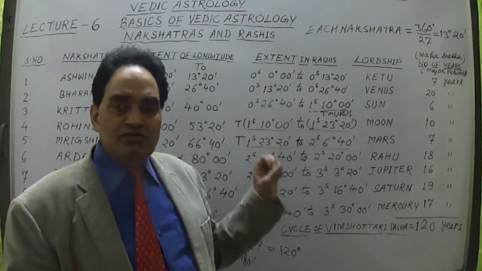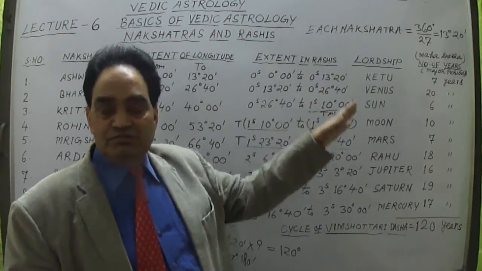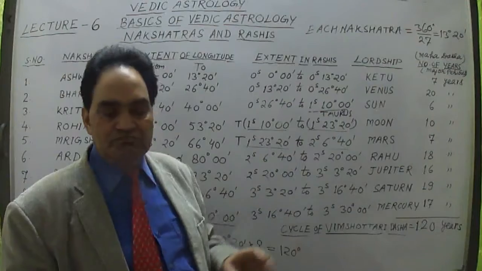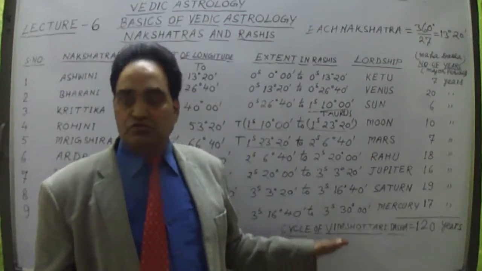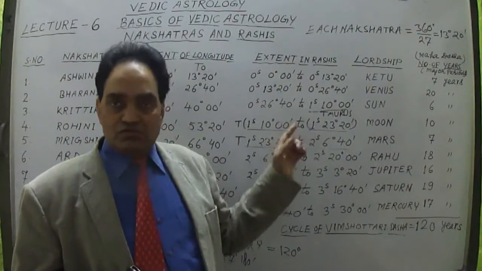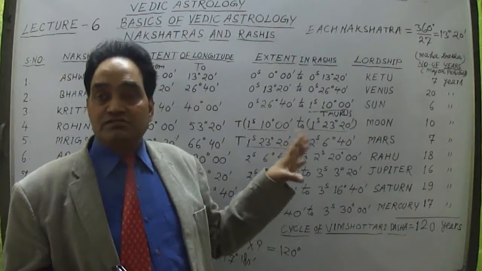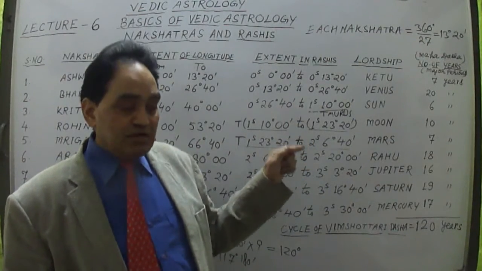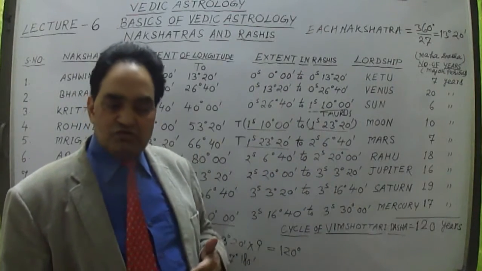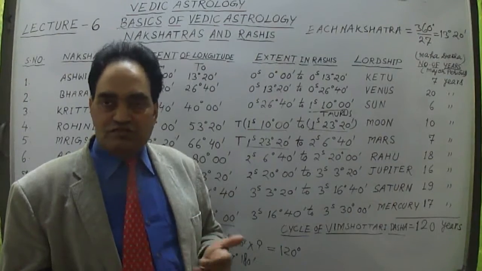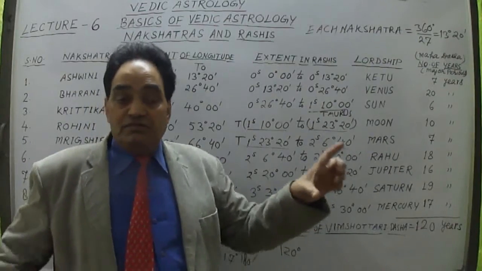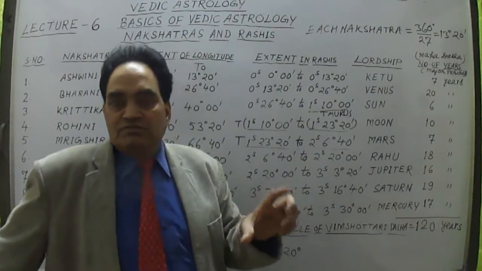What are the time periods of them? Major periods, which are known as Vimshottari Dasha, 120 years total. These are the major periods of these 9 planets. With the help of these major periods we will decide which planet's period this person will still have; how much has already passed is not going to be utilized by him, and the remaining period is to be utilized by him in future life. So in this period this person will have this kind of events.